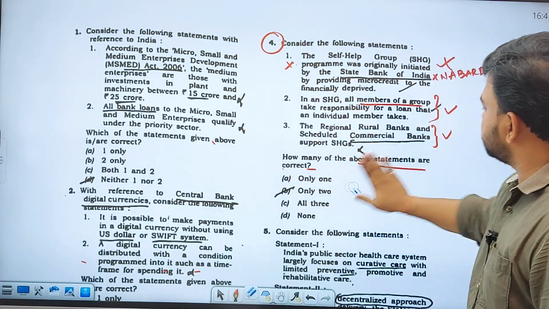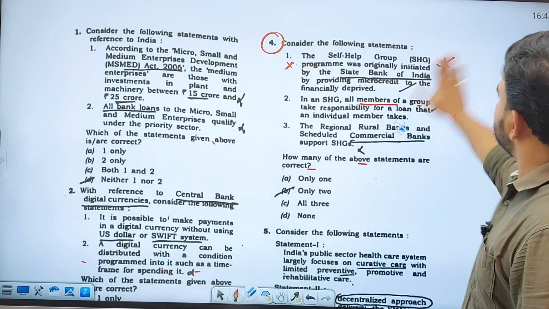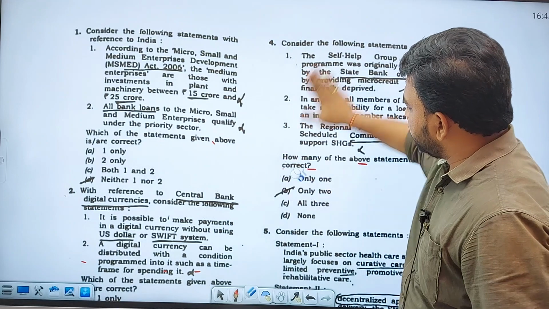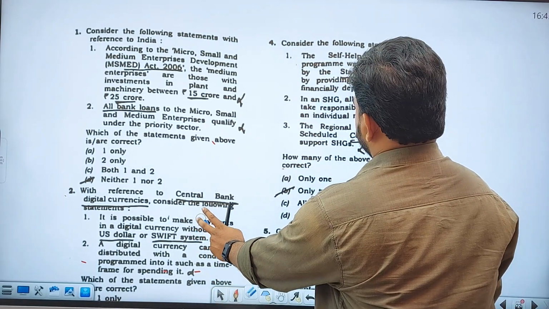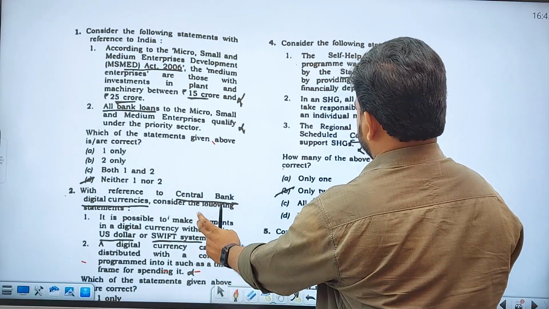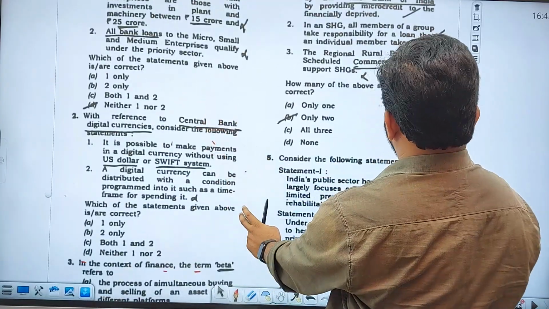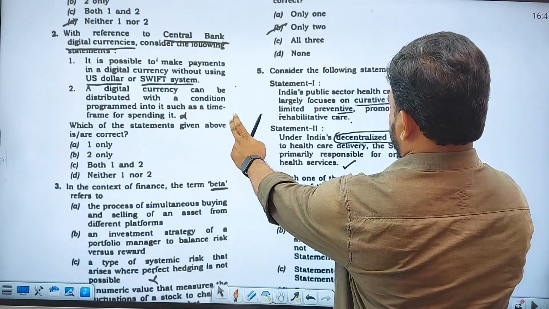So you have to understand that simply, right? So coming to the other questions that are there in this particular discussion. Let's see the other questions. Okay, so fifth question.